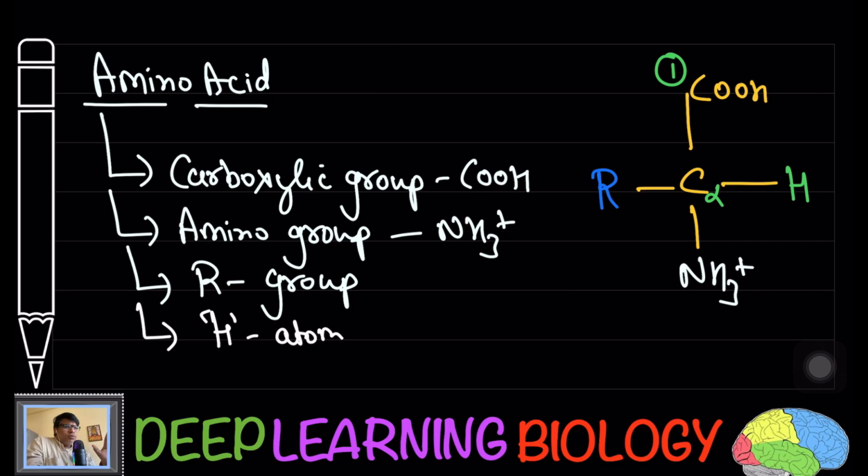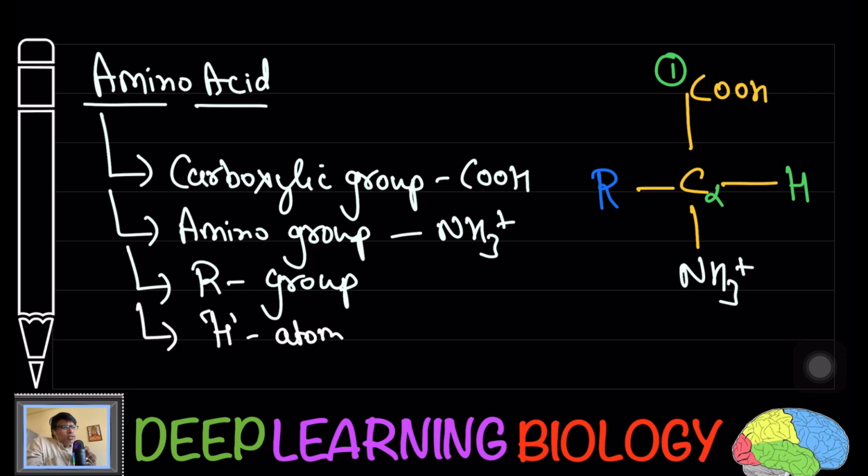One carboxylic group, COOH group. Keep in mind, this COOH group has a carbon and this is the first carbon. The first carbon is attached to another carbon and that carbon is the alpha carbon. Now this C alpha is attached to one hydrogen atom and one R group.